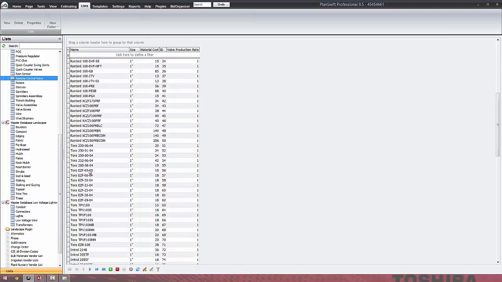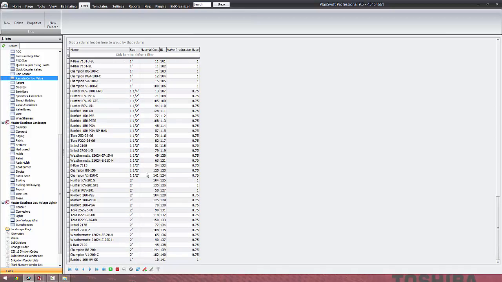If you get a price for a Toro 250 valve and the material cost is now $20.50, you can change it here. Now when you change it in the list, it'll change it for any future time you use it on a project, but it will not change it in Access. Okay, these are good for one times. And you can also add one time here.